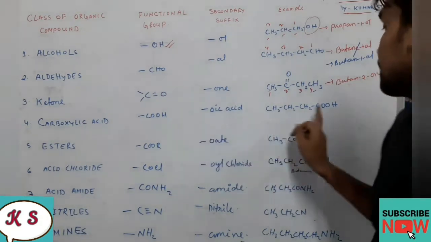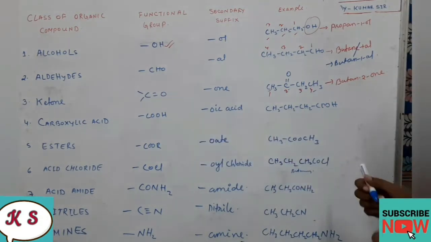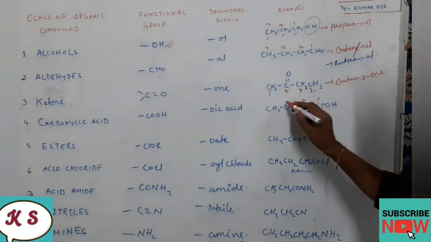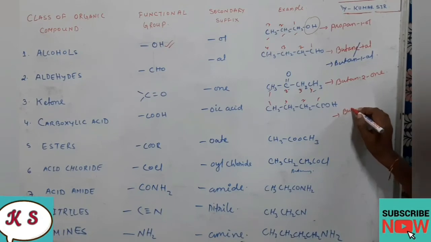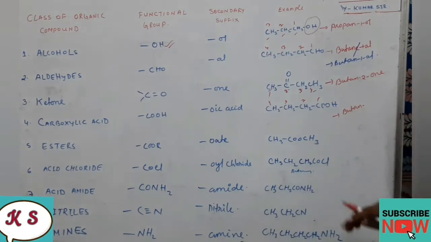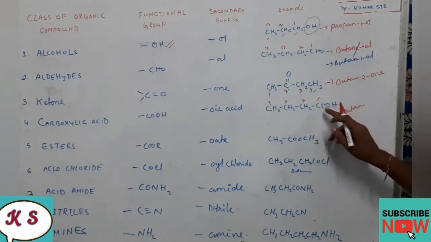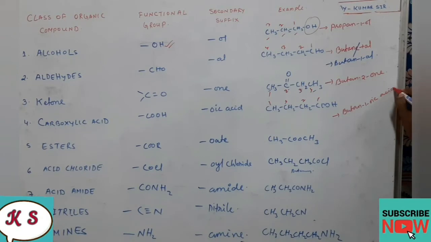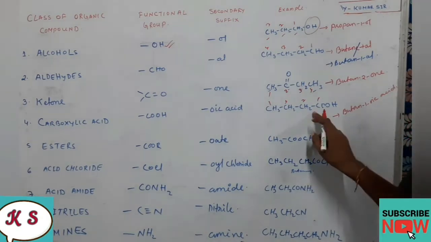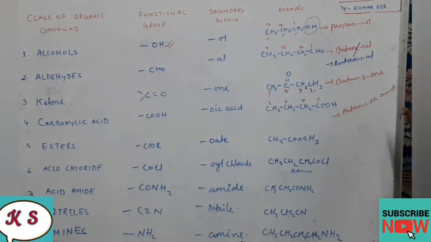So here you see CH3, CH2, CH2 and COOH. So COOH is coming here, the functional group. So here we will start the numbering from here. 1, 2, 3, 4. 4 are there. So it will be butane. And what is the position of carboxylic acid? 1. So butan-1-oic acid. Okay, butanoic acid.